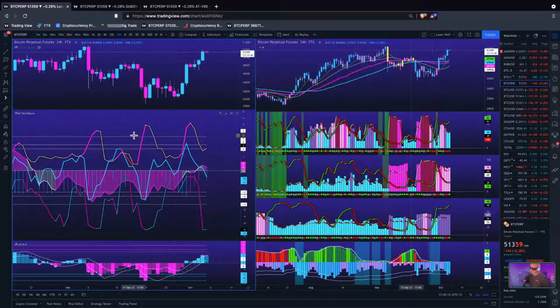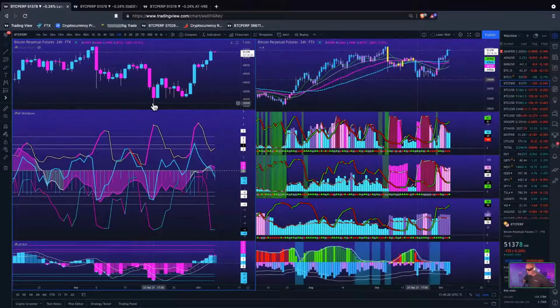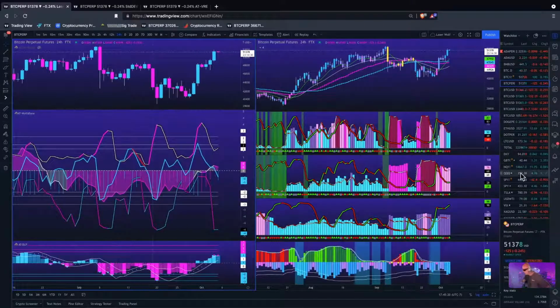So I'm going to be paying attention. But like I said, I do believe this divergence is going to get us a little bit of a pullback with Bitcoin before we resume this bullish trend that we're in. Yes, I do believe we are in a bullish trend. This last quarter is going to be pretty powerful indeed. All right, guys.